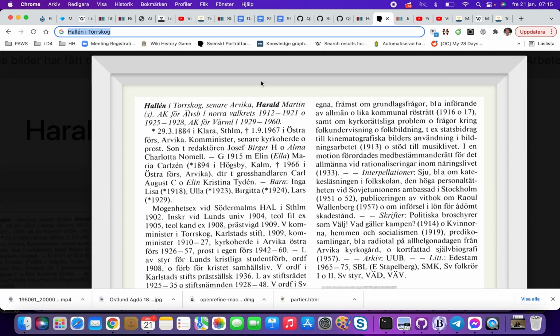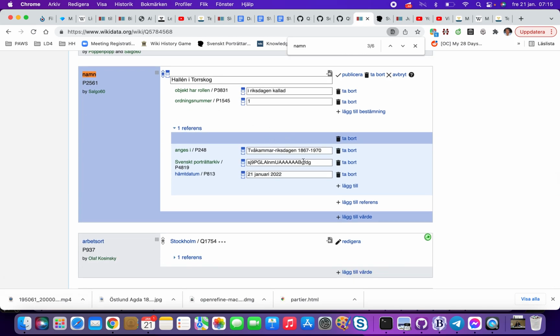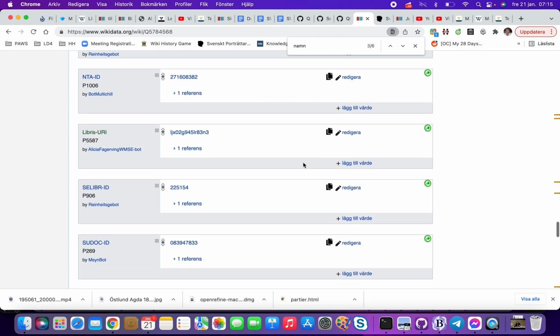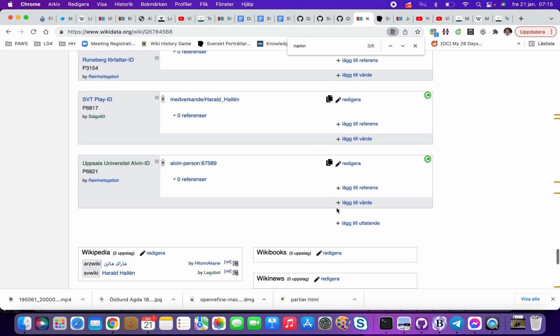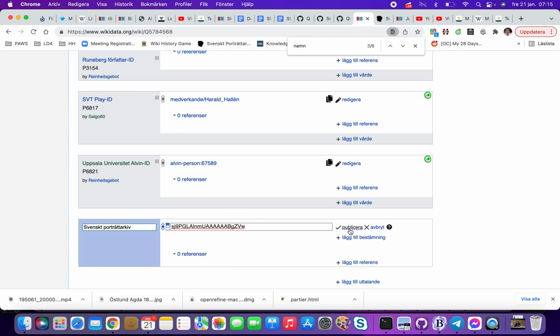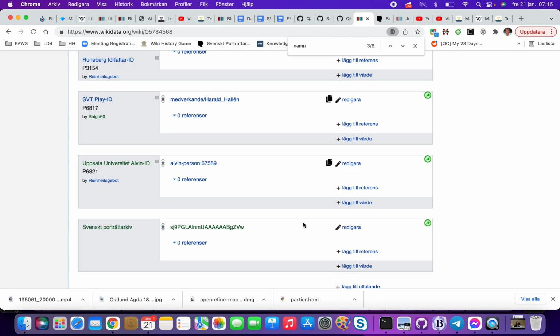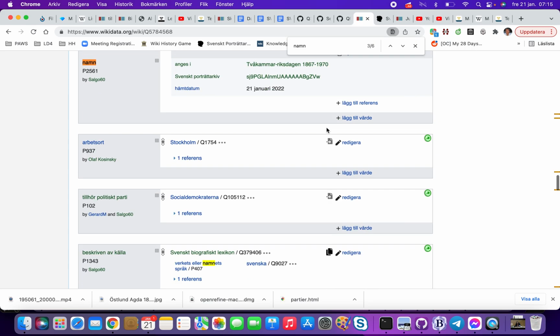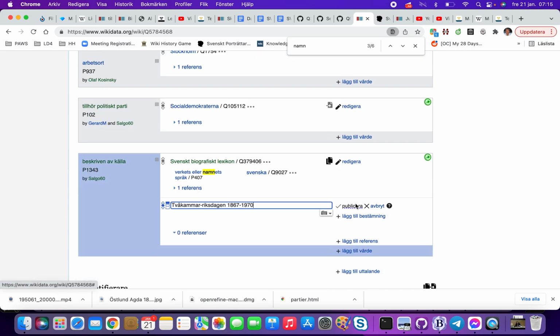And what we also say is that the source for this is Tvåkammarriksdagen, and hopefully the scanned version is down here. I will also add SBA, as we have SBA as an external identifier. I add that to the Wikidata object. We have now said that this is confirmed by Tvåkammarriksdagen, so I also steal this one, because Tvåkammarriksdagen is a good description of this person. So I do like that.